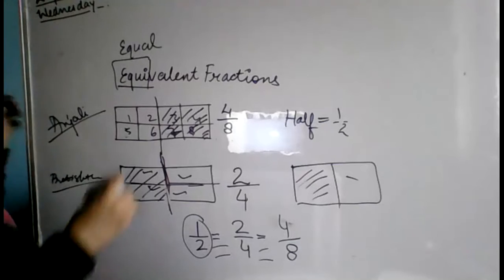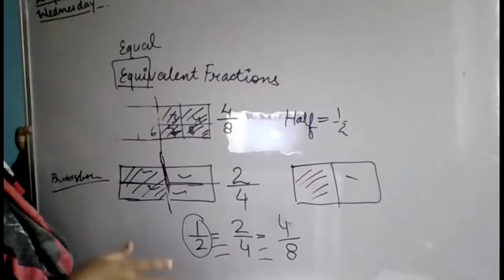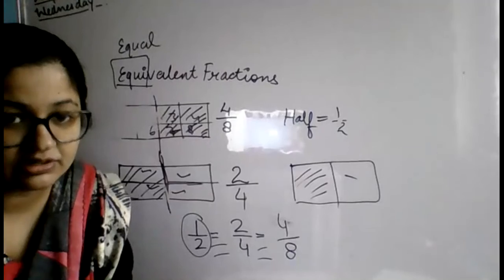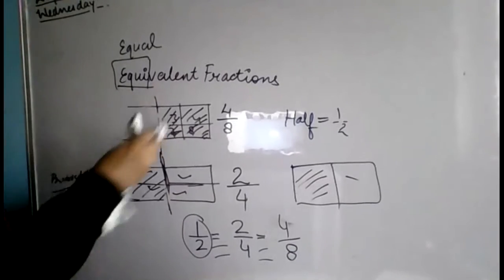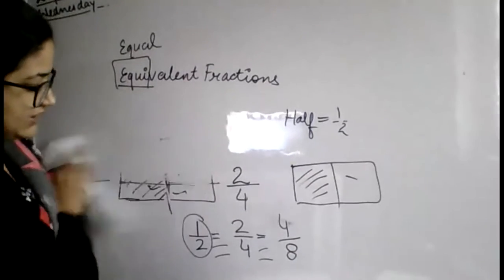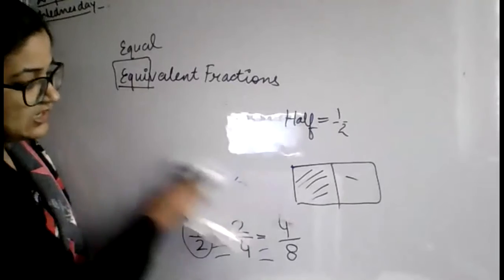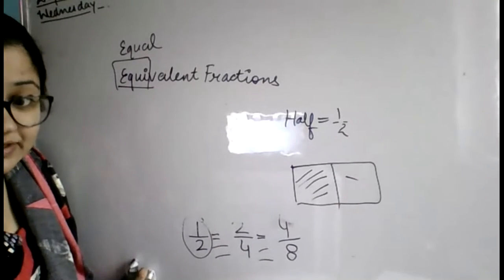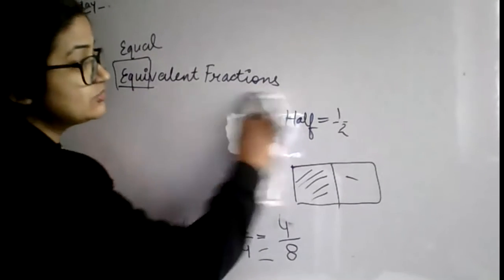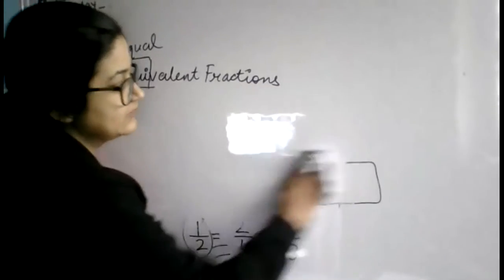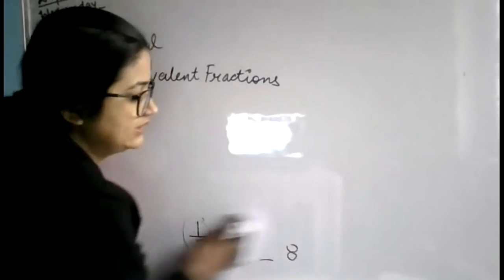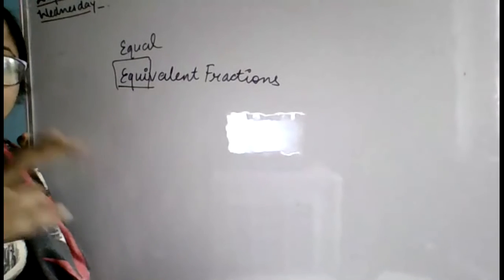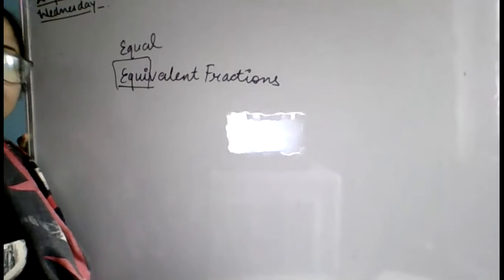Okay, now instead of this, I'm going to share my screen. Take out your maths notebooks now. How to take out, wait a minute. Beta, you understand what is equivalent fraction? Fractions which are actually equal, but they do not seem to be equal. Right? They have different numbers in the numerator and denominator, but they are equal.